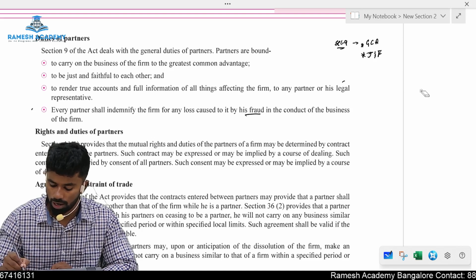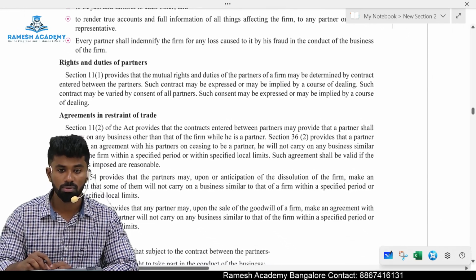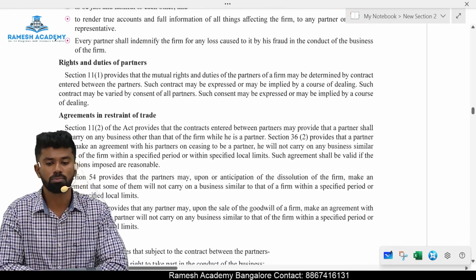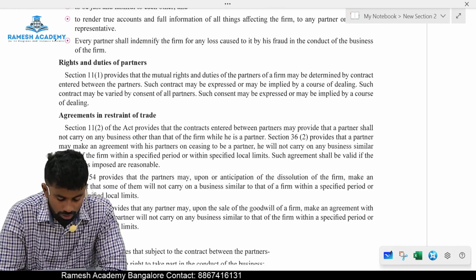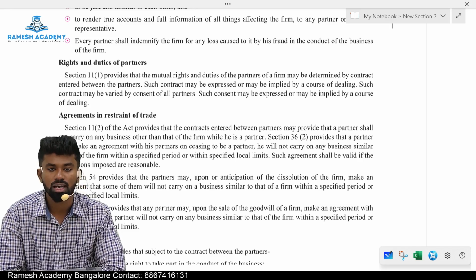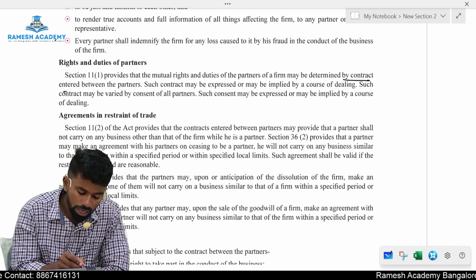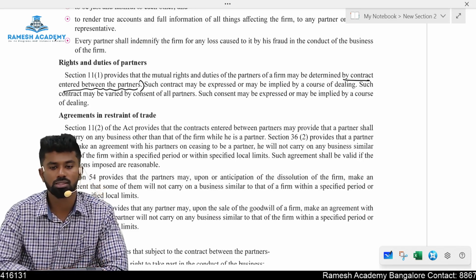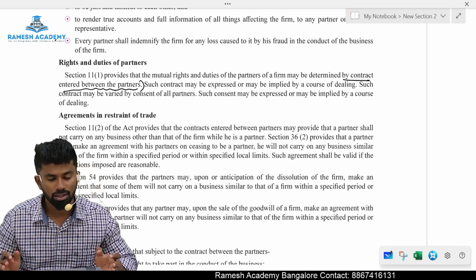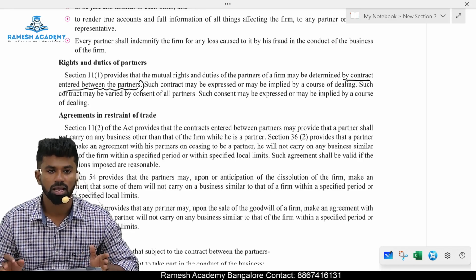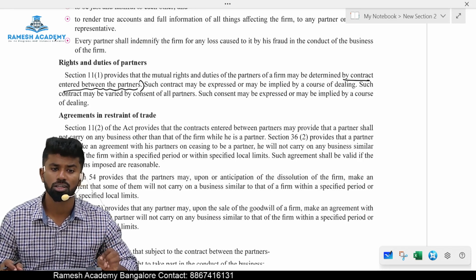Duties of the partners. Next, Section 11 provides the determination of rights and duties of the partners. Section 11 provides that the mutual rights and duties of the partners of a firm may be determined by a contract entered into between the partners. That is the contract made by the partners. So the partners can decide their rights and duties by entering into an agreement. That agreement is called what? Partnership agreement or partnership deed.